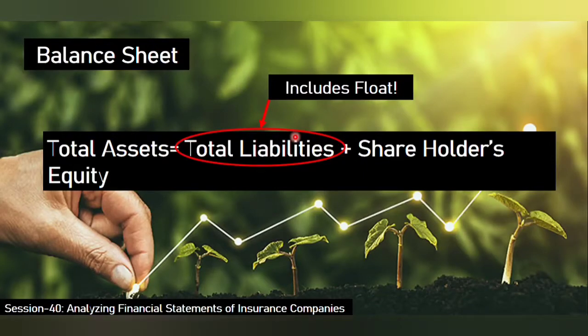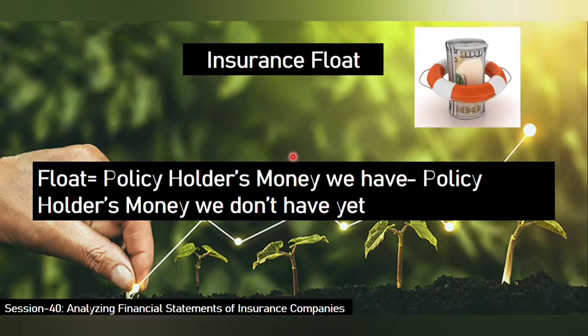So that is why I earlier also told that there is always a gestation period for an insurance business, say 10 to 15 years. They take this time to stabilize their investments, fetch good returns from that investment, then only they will have a steady income source. So whatever float is there, that is listed under the liability part of the balance sheet. Again, we'll analyze that with real case examples.